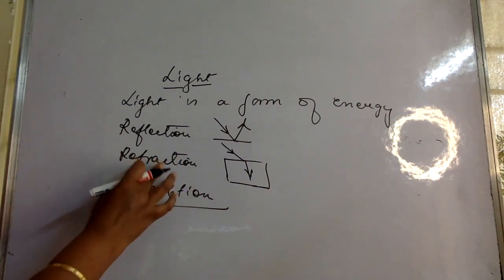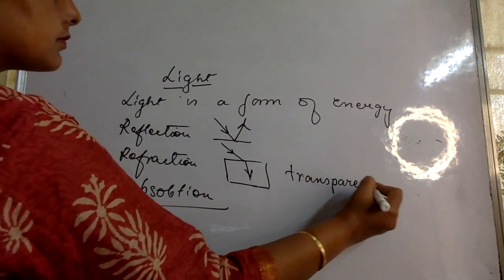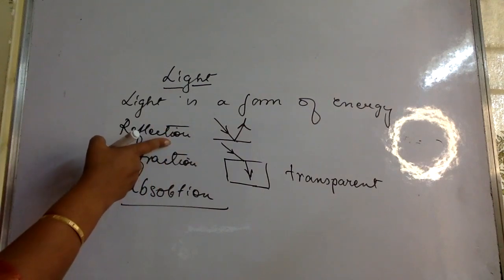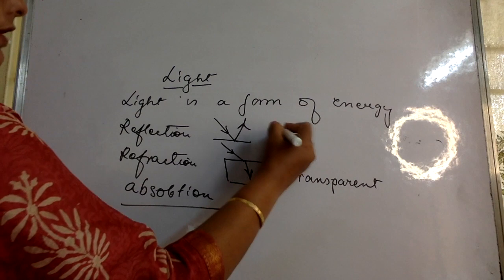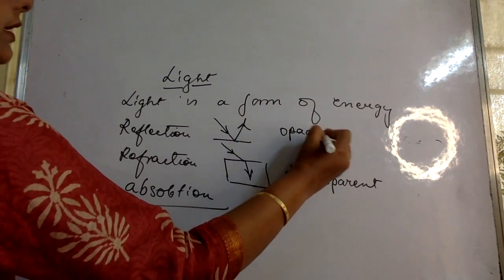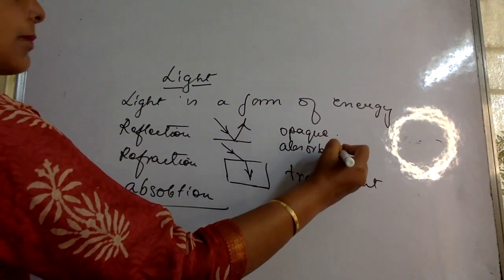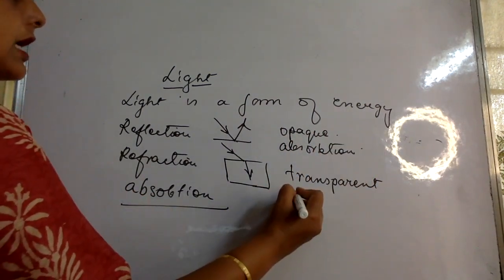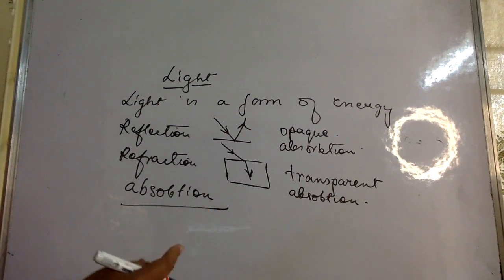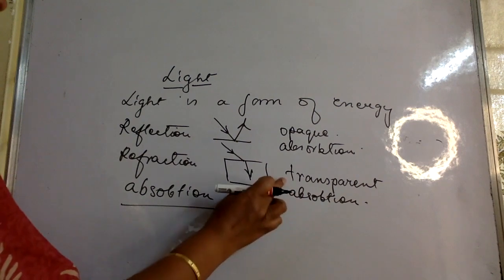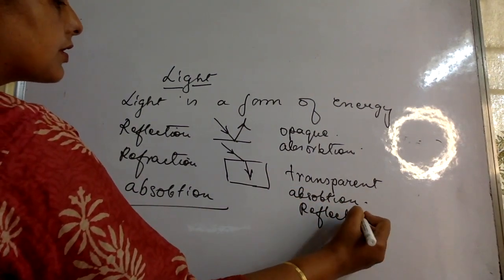So if the body is transparent, then only refraction can happen. If the body is opaque, then reflection can happen. But then absorption happens here also. Absorption happens in an opaque body also, and in a transparent body also it is absorbed, and remember, even reflection happens in a transparent body.